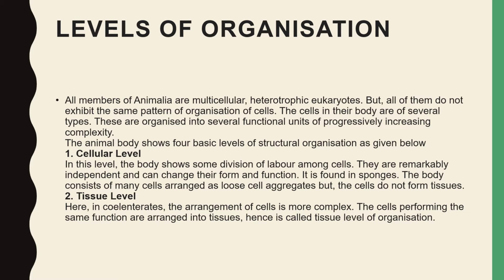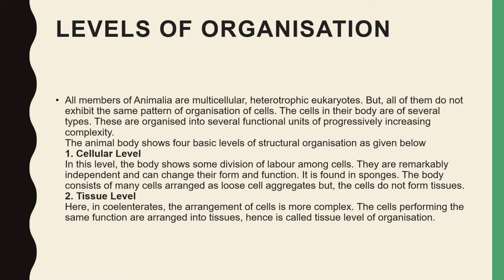At the cellular level, the body shows some division of labor among cells, but they are remarkably independent and can change their form and function. We have the example of sponges, where the cells do not form any tissues.